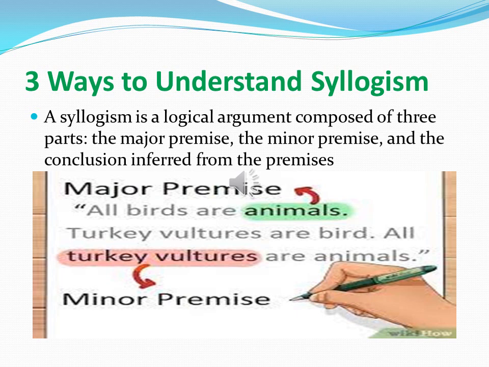If B is part of A and C is part of B, then C is also part of A, that is our inference, our calculation. The same is here: the major premise is all birds are animals, the minor premise is turkey vultures are birds, and so all turkey vultures are animals. So this is another way of understanding syllogism.